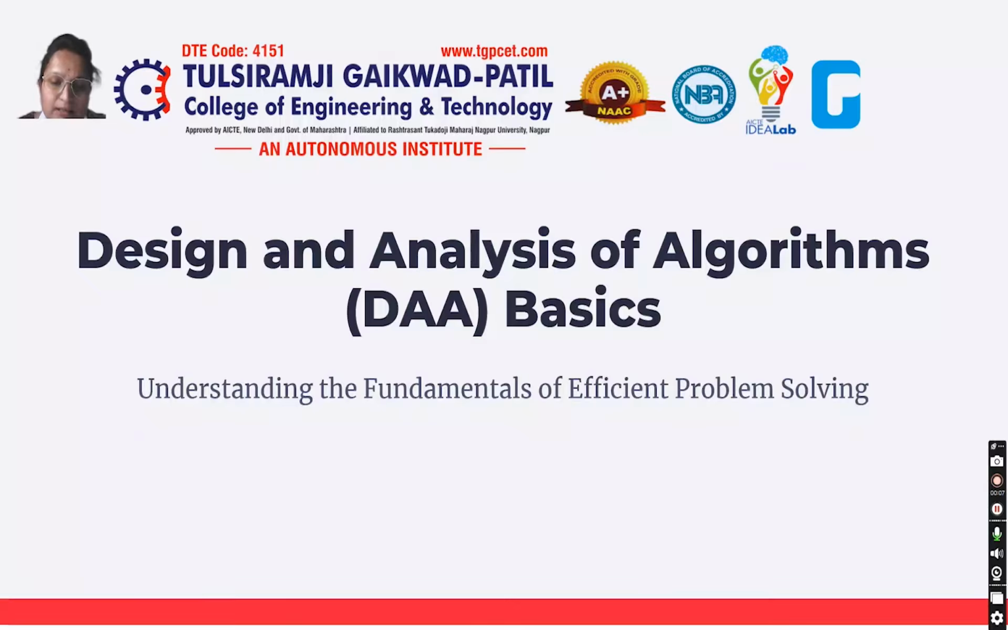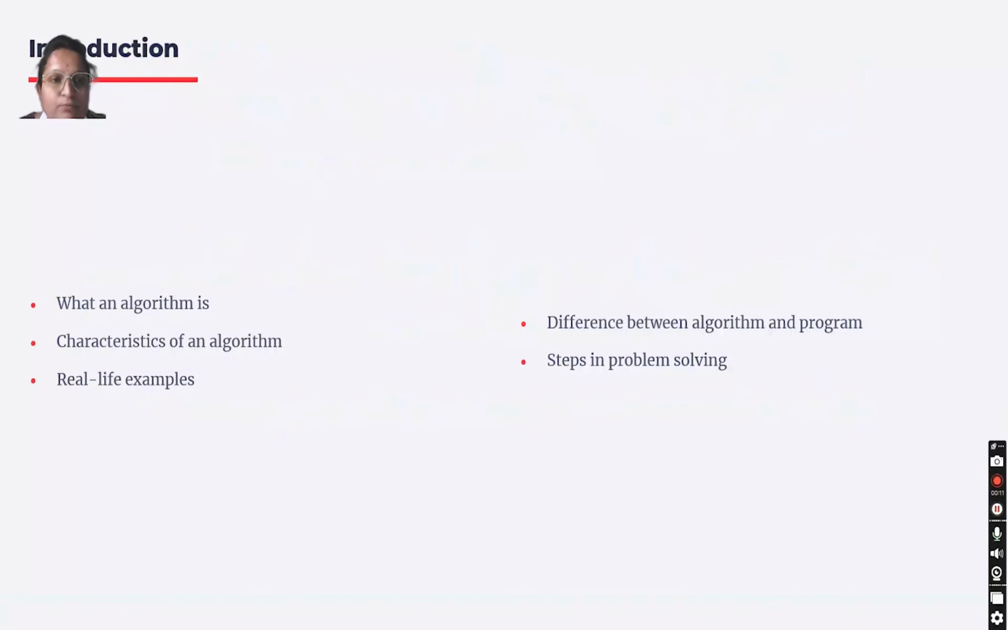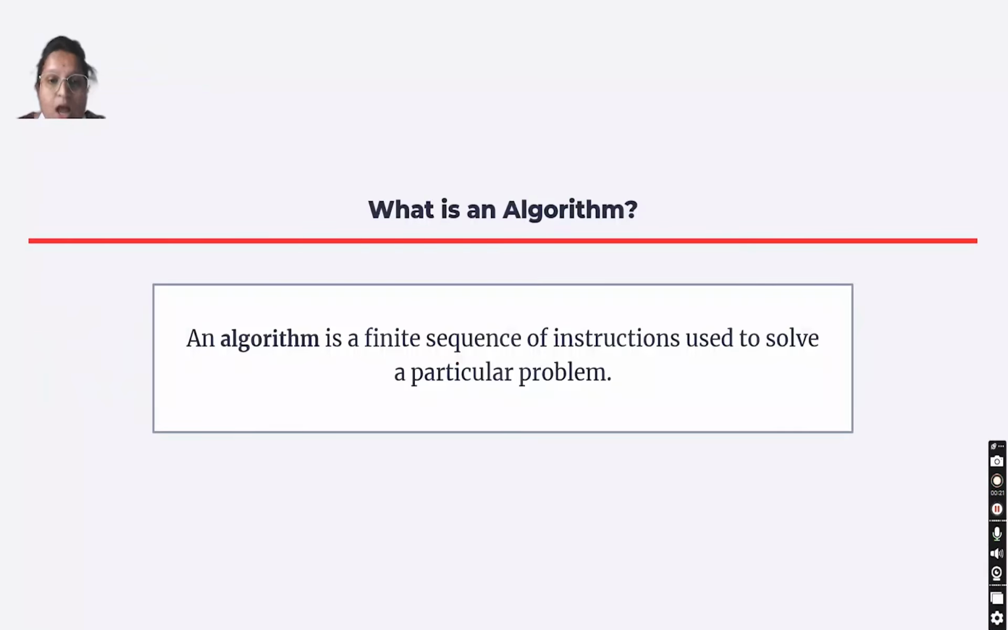Design and analysis of algorithm. Here we will understand what is algorithm, characteristics of an algorithm, real life example, difference between algorithm and program, and steps in problem solving. So basically, what is an algorithm? An algorithm is a finite sequence of instructions used to solve a particular problem. So finite sequence of instructions means a particular set of sequence or steps which we perform to solve a particular problem.